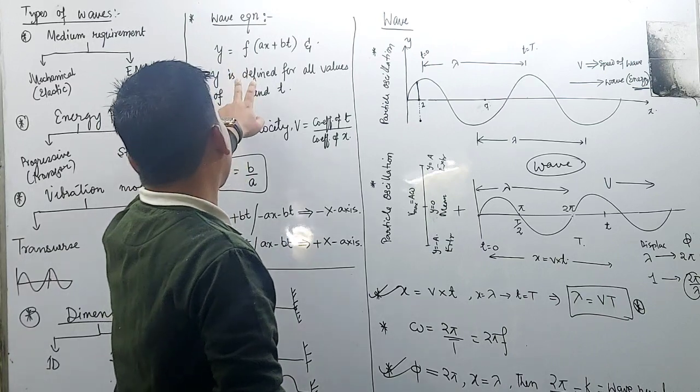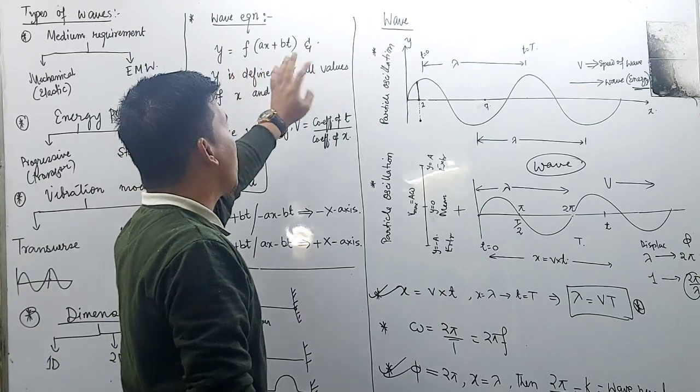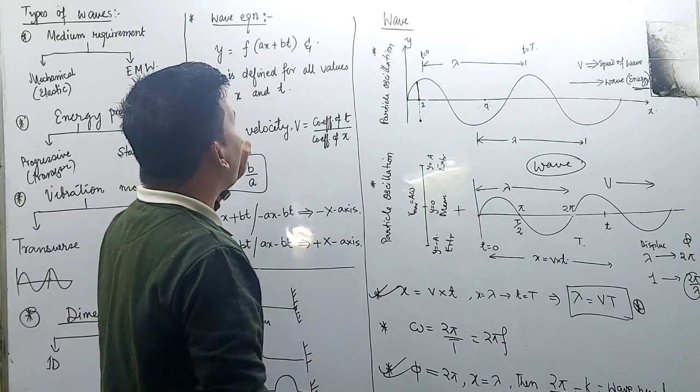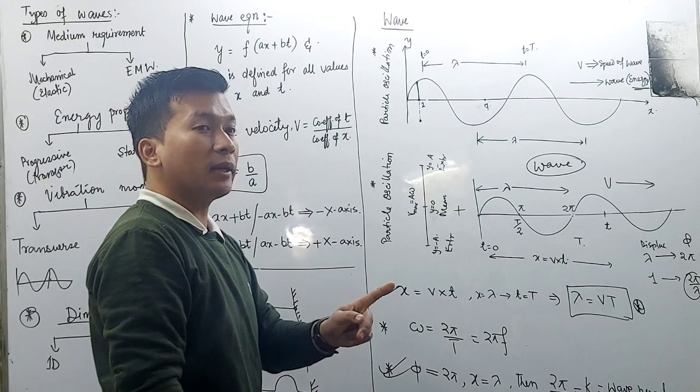Even though a given equation is in the form of ax plus bt, it may not be the equation for a wave unless